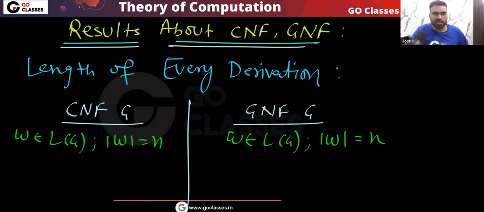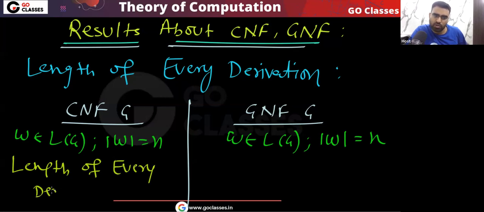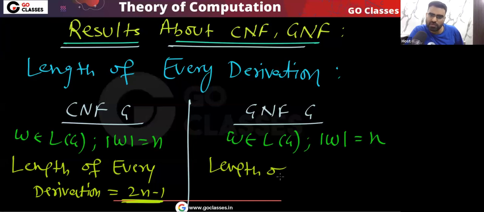So tell me, what will be the length of the derivation? In CNF, the length of every derivation will be 2n minus 1. Yes or no? And in GNF, what is the length of every derivation?